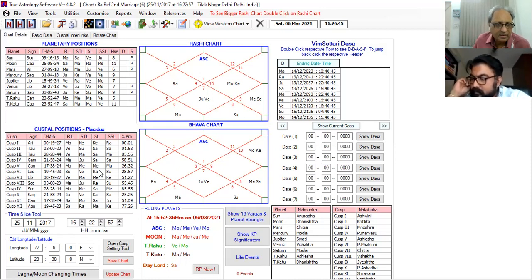5 and 11. Now Jupiter is in the sub of Venus. Venus we have already seen. It is not appearing in any of the relevant houses 5, 9, and 11. But Venus is there in the favorable cusp, 7. Yeah, in the 7 it is there. It is favorable for all the 3: 5, 9, and 11.